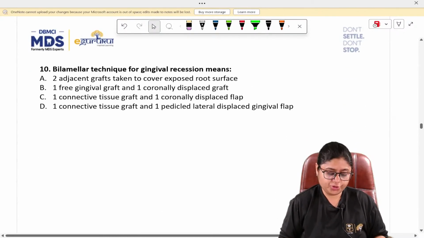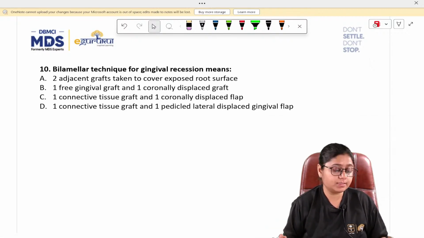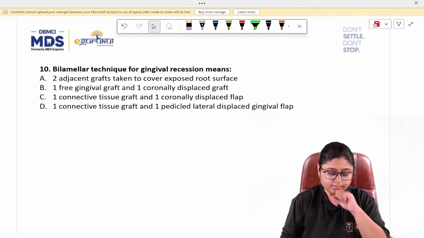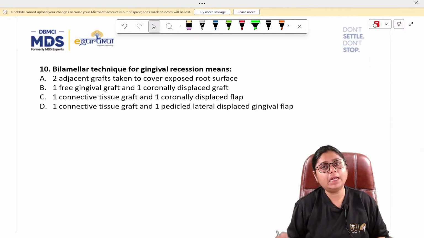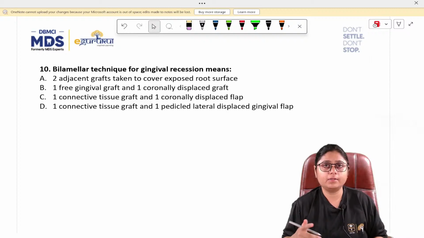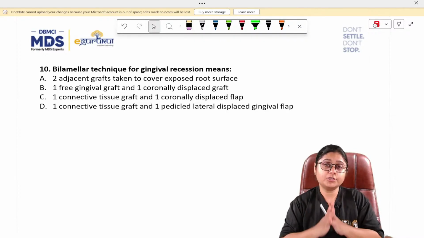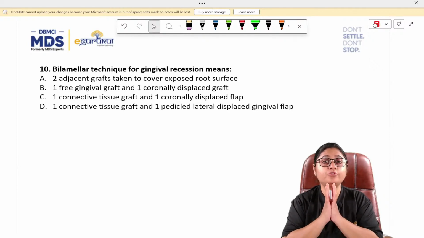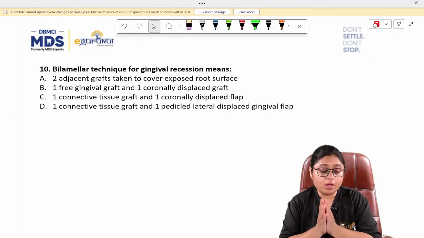Now the next question. Bilaminar technique for gingival recession means. I was getting doubts regarding this question also. Okay. What is a bilaminar? As the name suggests, bilamella means two layered, right? Bilamella means two layered. So it is a recession coverage in which there is a usage of two layers.